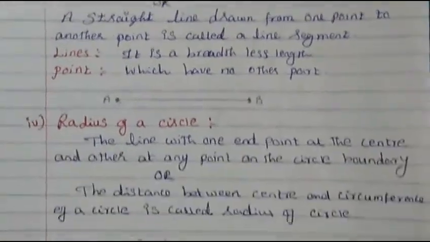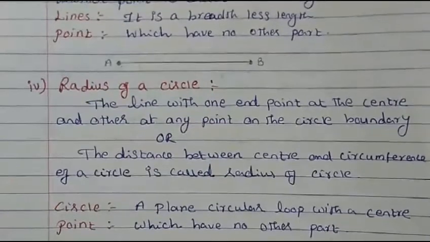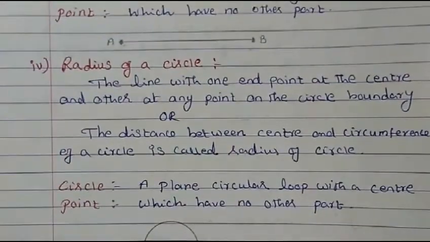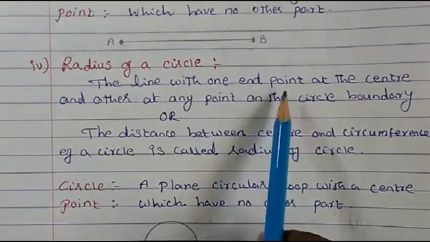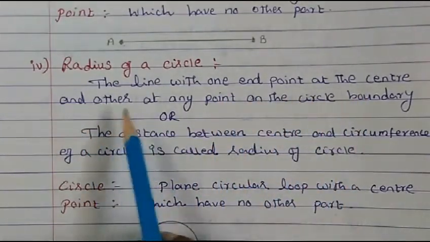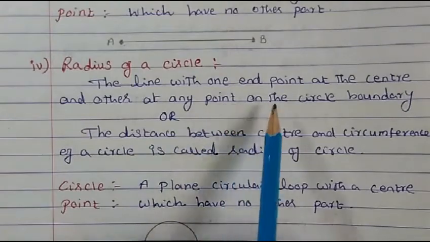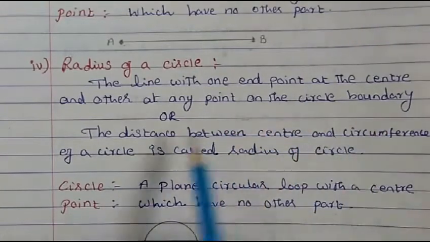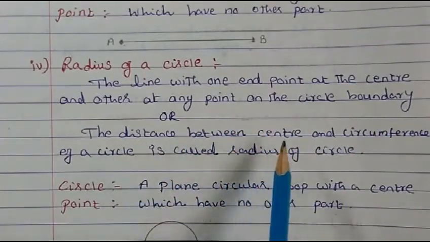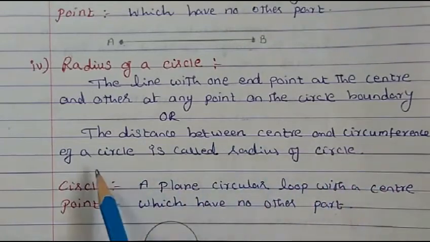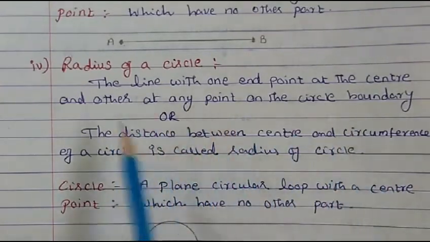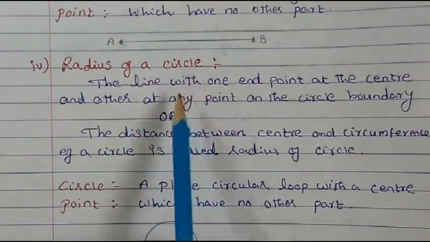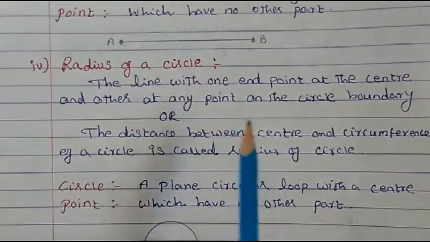Now coming to the fourth term, that is the radius of a circle. The radius of a circle means the line with one end point at the center and the other at any point on the circle boundary, or the distance between the center and the circumference of a circle is called the radius of the circle.